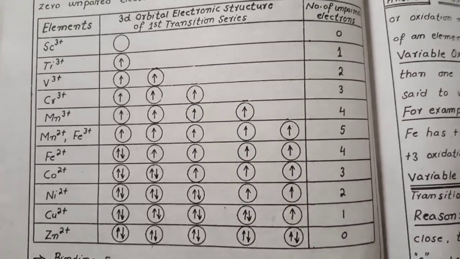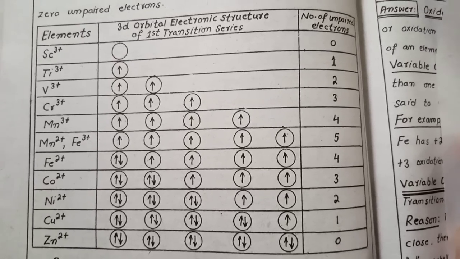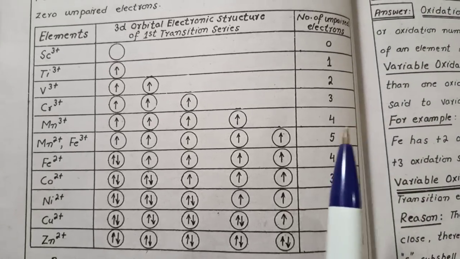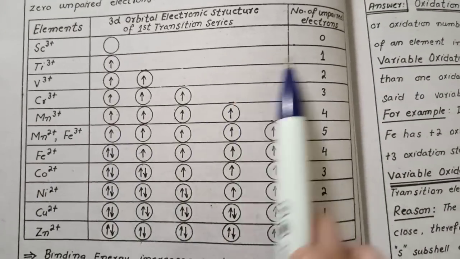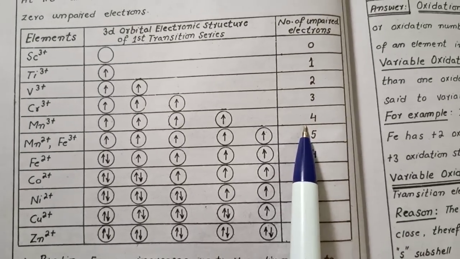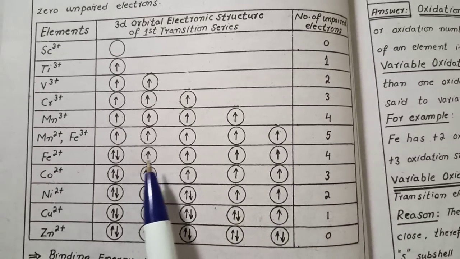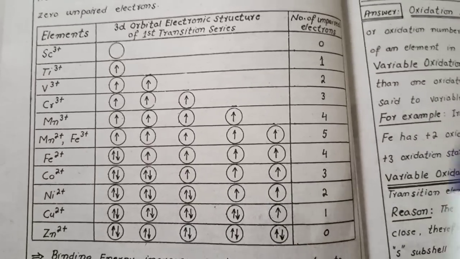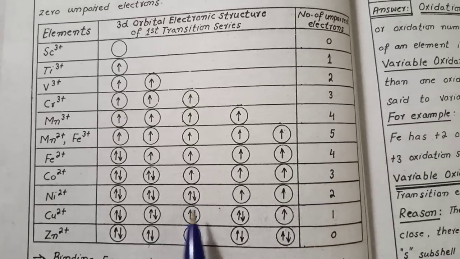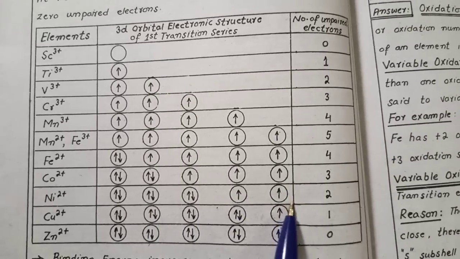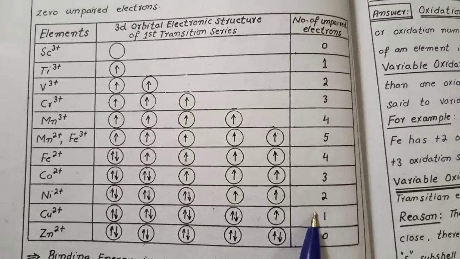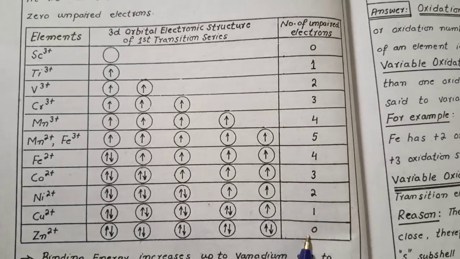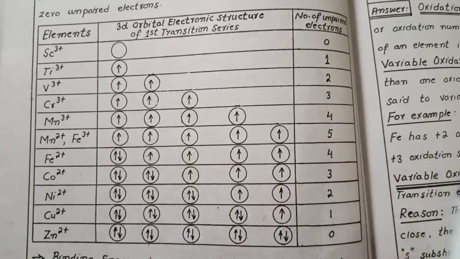Then we have chromium, and in chromium we have 3 unpaired electrons. Then we have manganese, and in manganese we have 4 unpaired electrons. Then in iron we have 4 unpaired electrons. Then in cobalt we have 3 unpaired electrons. In nickel we have 2 unpaired electrons, in copper we have 1, and in zinc we have 0 unpaired electrons. So this is the tabular representation.